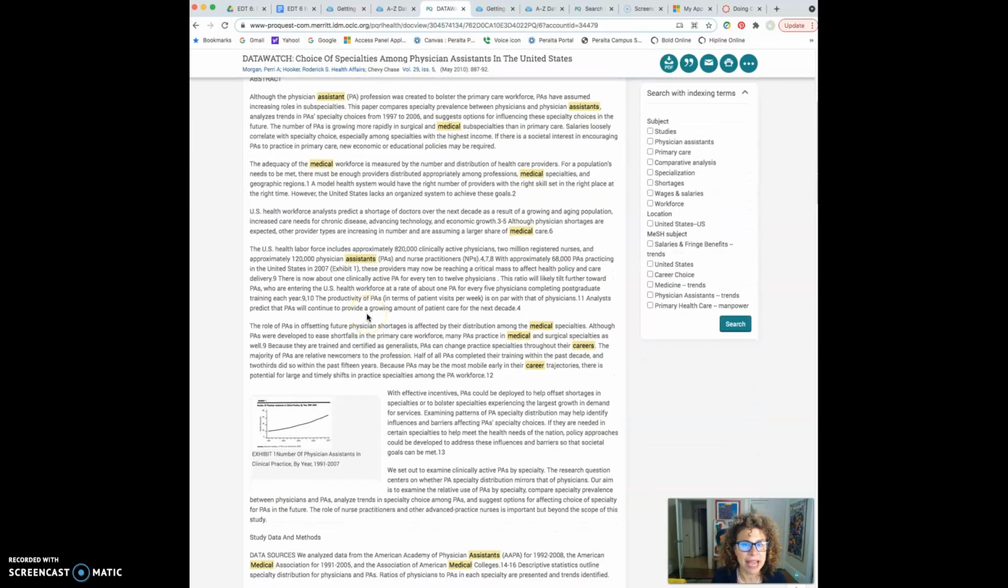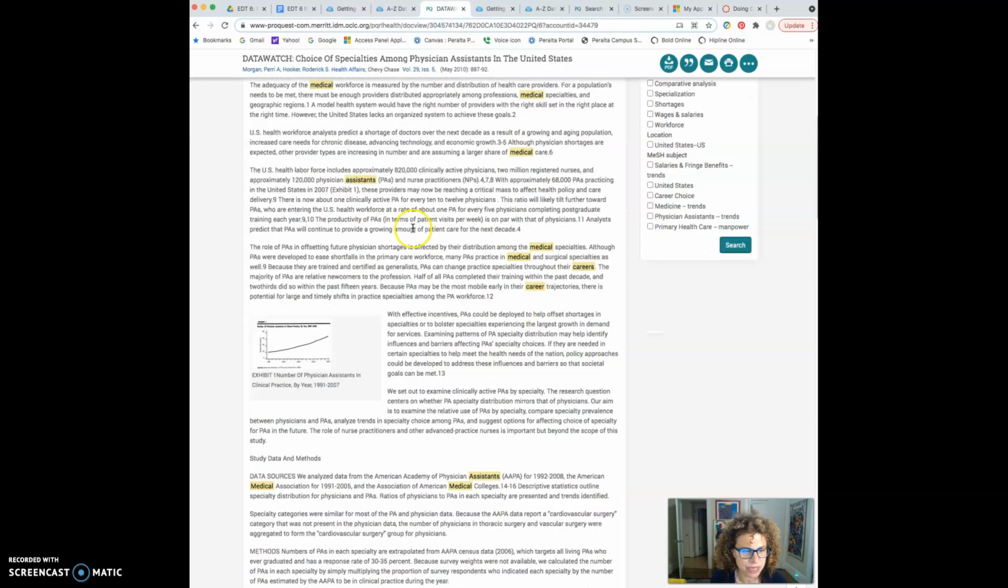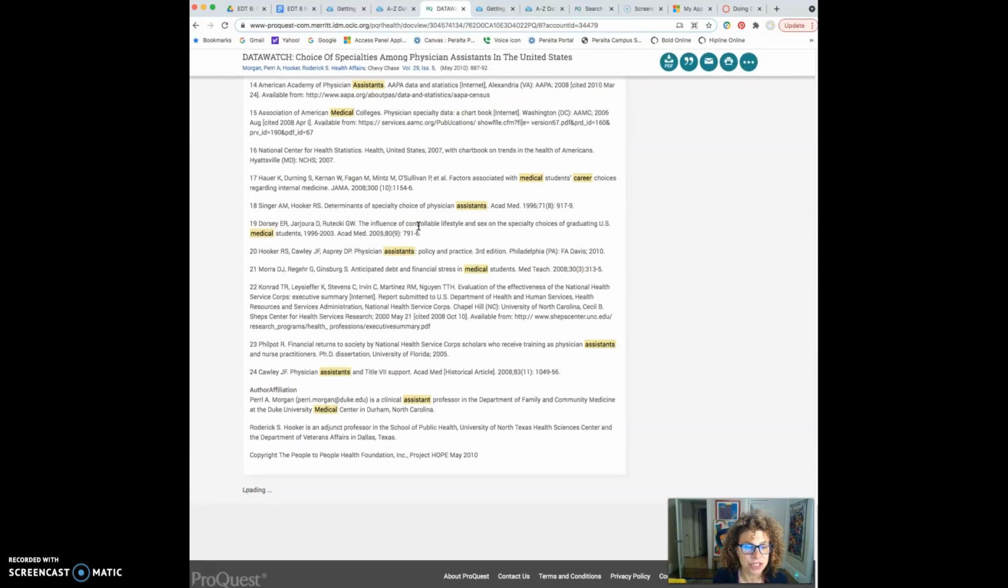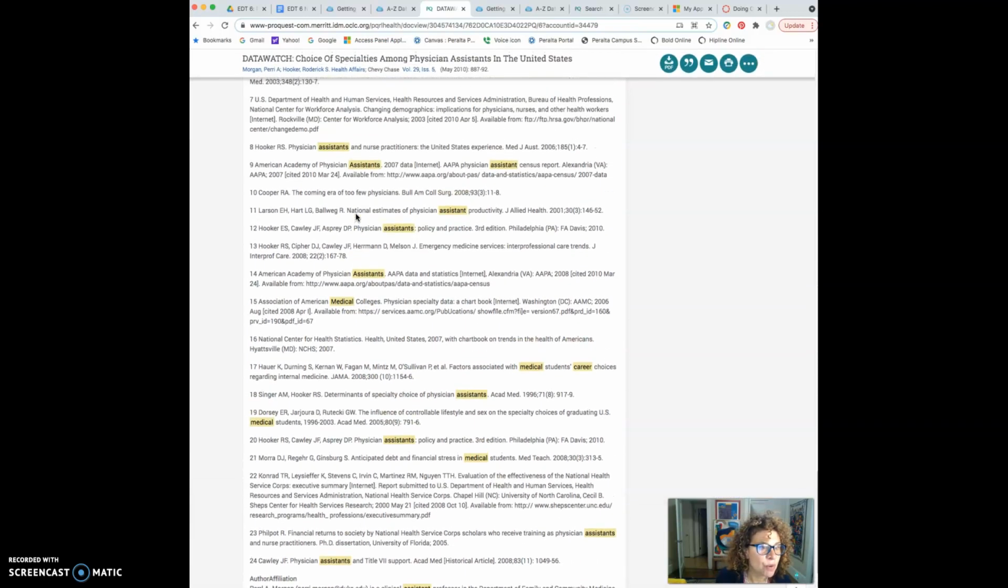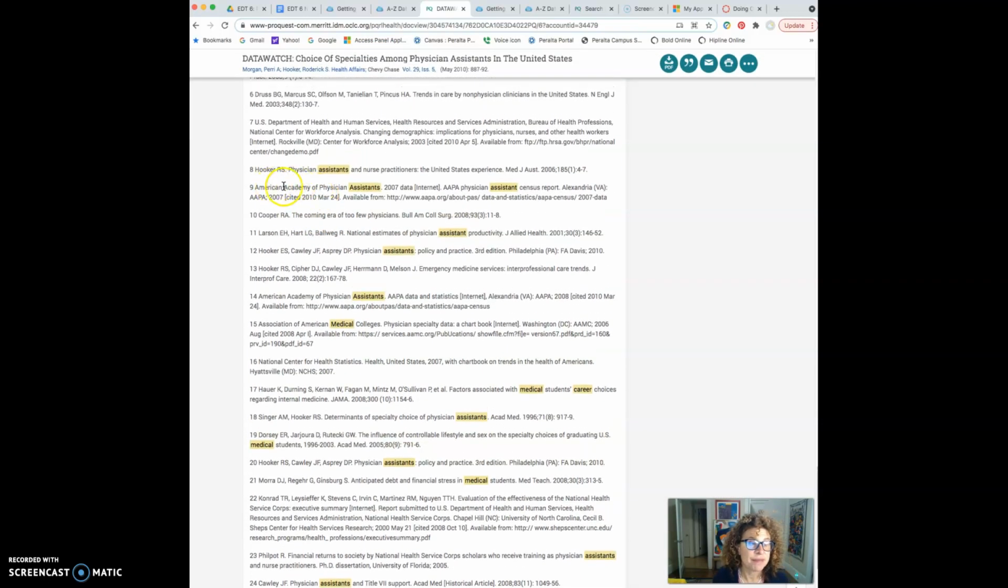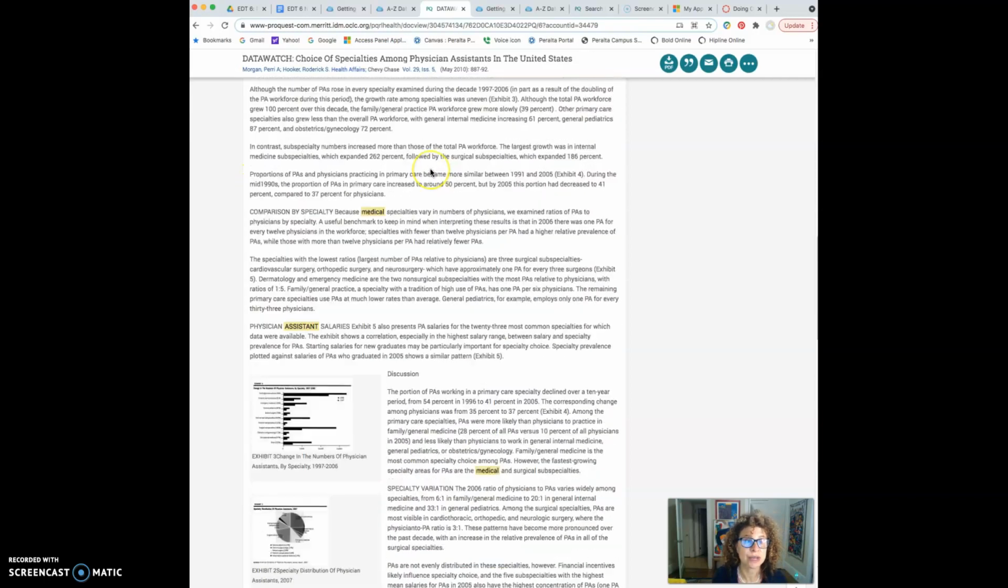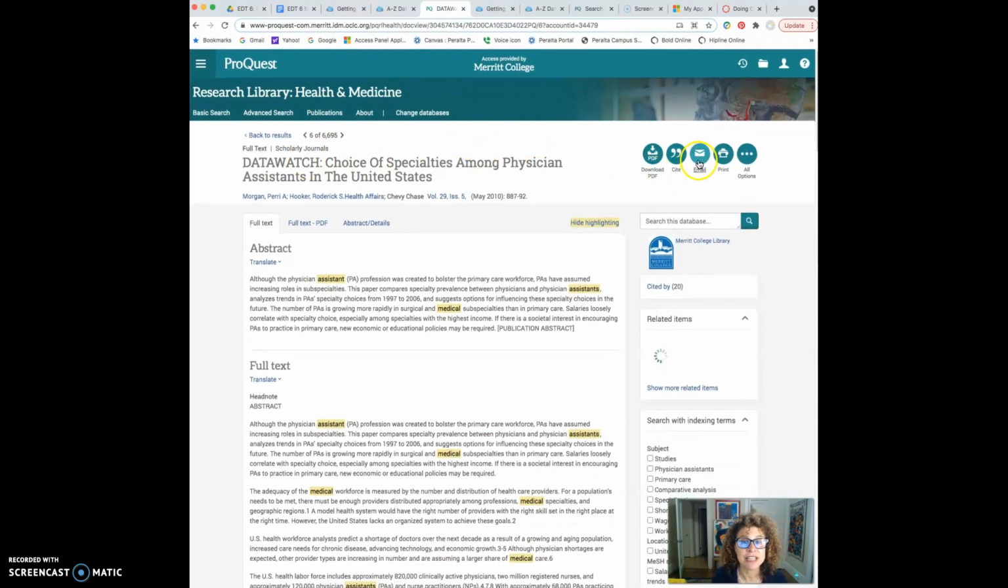Should have also added maybe careers. There's different subjects you can do. And also at the end of articles, you can usually find more articles, and that maybe will have other sources that would be interesting to you as well. If you find an article you like, you can email it to yourself.